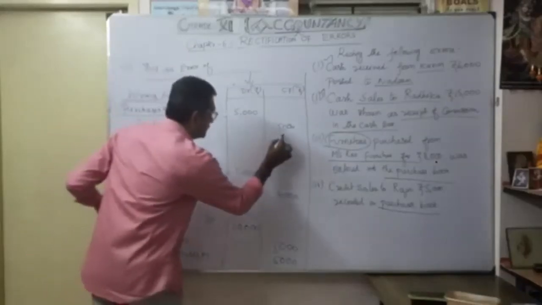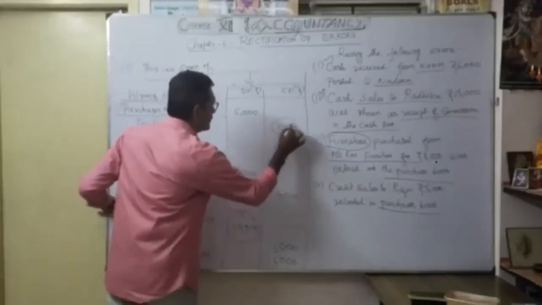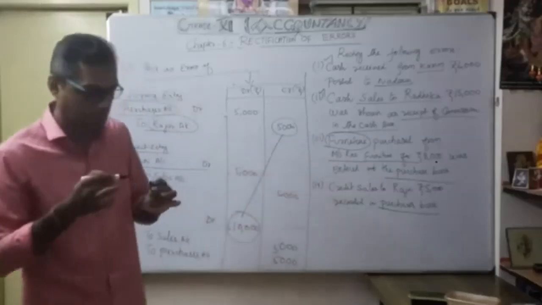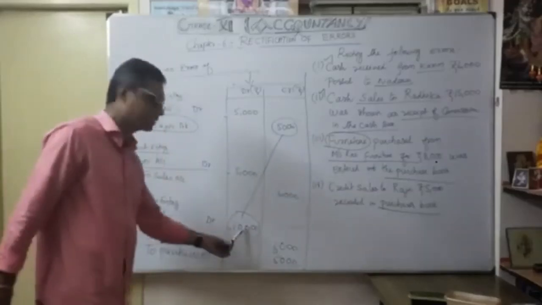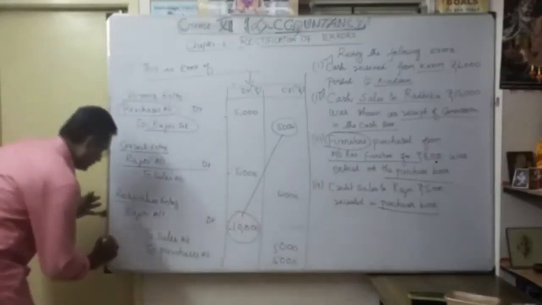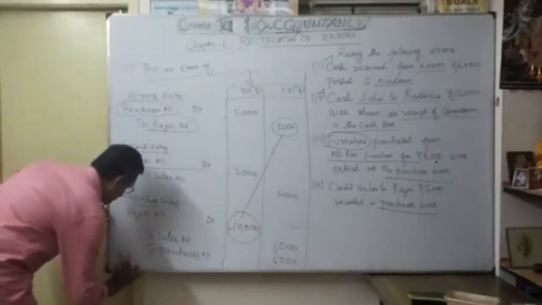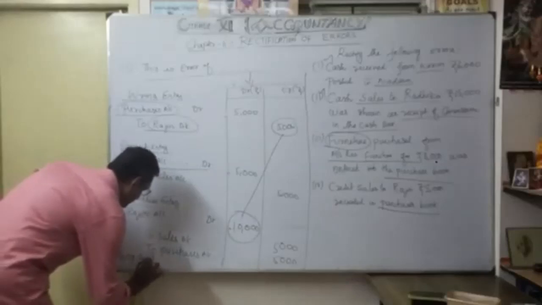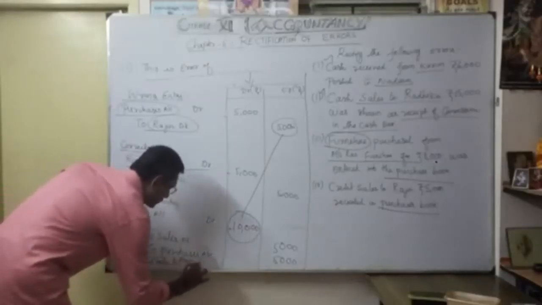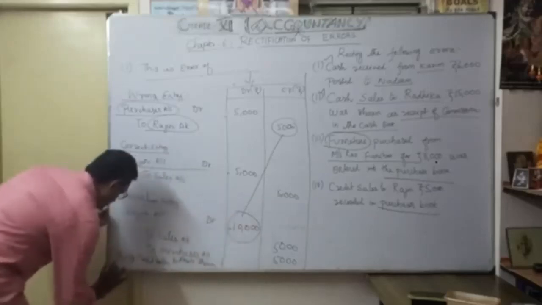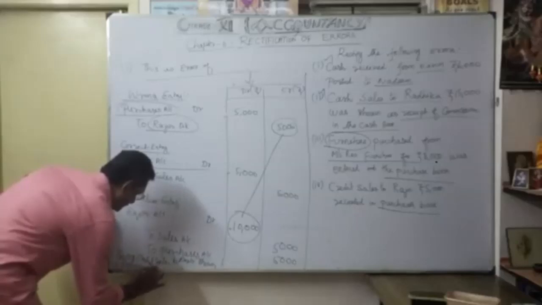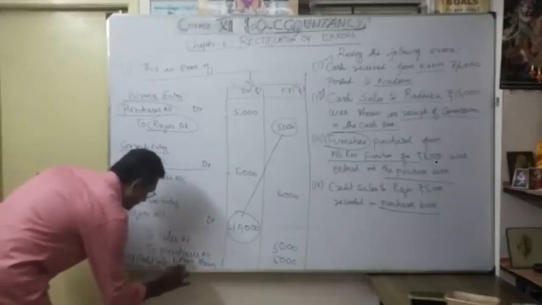So understood here. Earlier 5,000 credited. Now I am going to debit 10,000. So net effect only 5,000. Now understood. When you pass this entry, Rajini account debit 10,000, to sales account 5,000, to purchase account 5,000. Narration: being credit sales to Rajini shown in purchase book. Now rectified. Purchase book, now rectified.